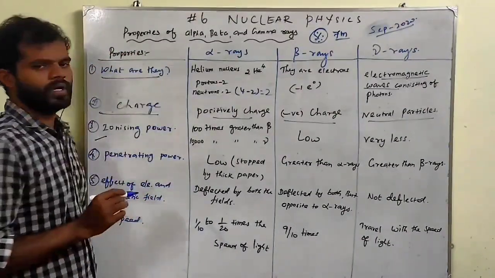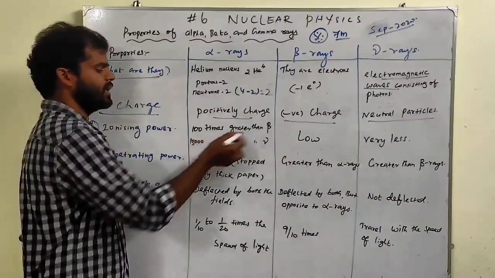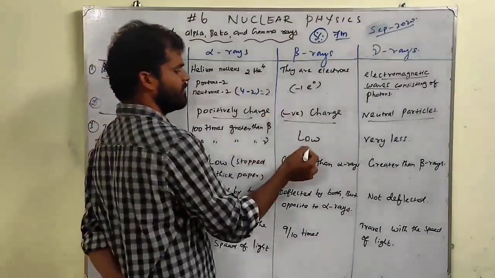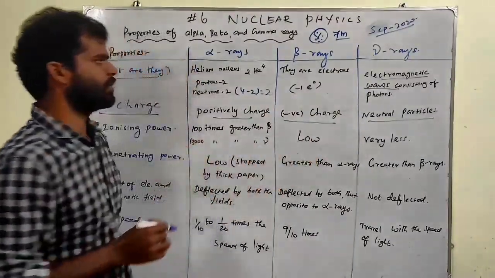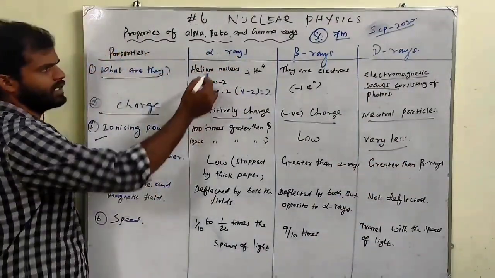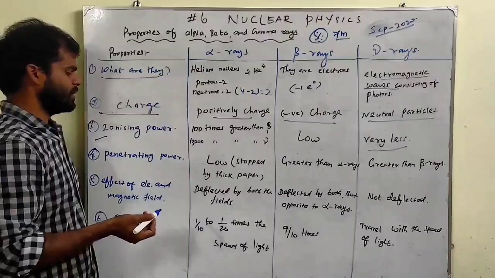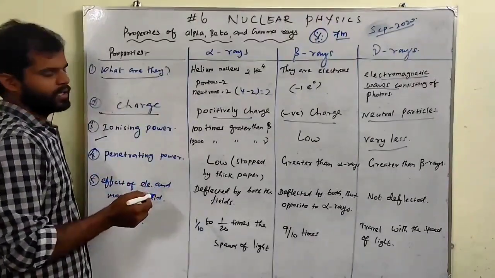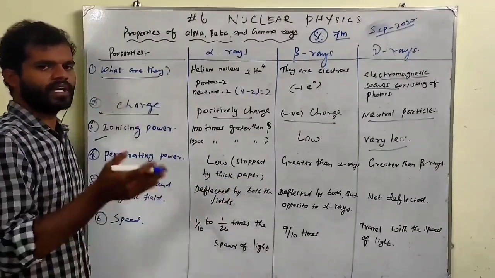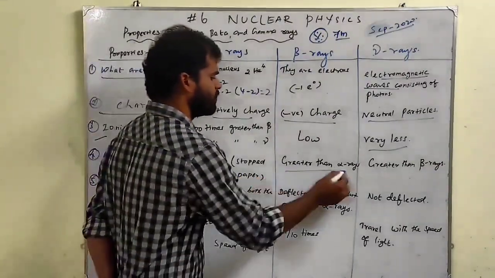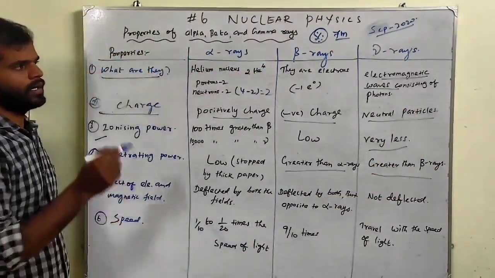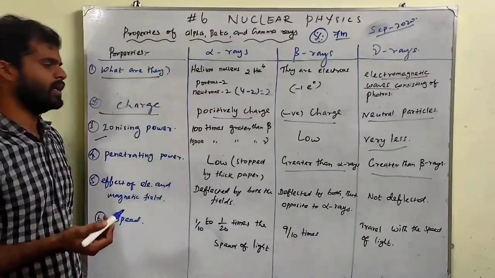Ionizing power: alpha is 100 times greater than beta and 10,000 times greater than gamma. Beta rays have very less ionization power, and gamma rays very less. So only alpha rays have more ionization power. Penetrating power of alpha is very low; when we keep paper, we can stop the rays. Beta is greater than alpha, and greater than beta is the gamma rays.